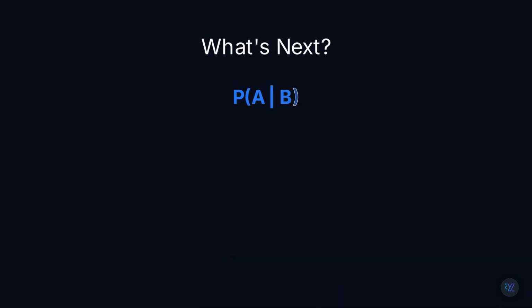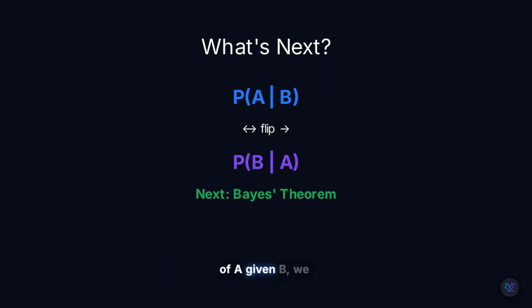But here's the twist. What if we want to reverse the question? Instead of asking the probability of A given B, we ask the probability of B given A. That simple reversal leads to one of the most famous equations in statistics, Bayes' theorem. And it's one of the foundations of modern AI. We'll uncover it next time.